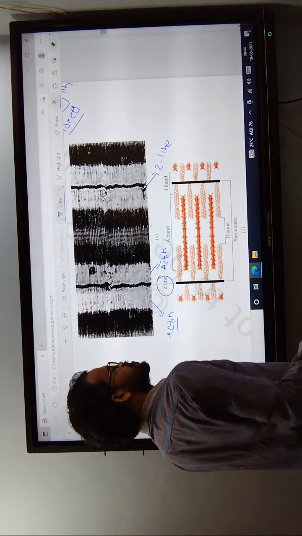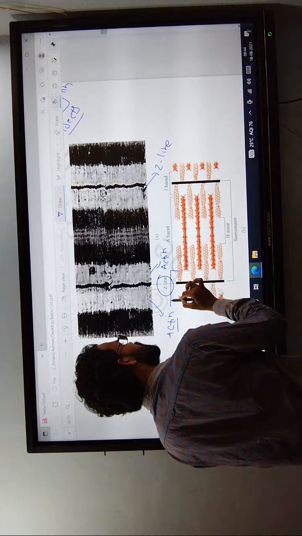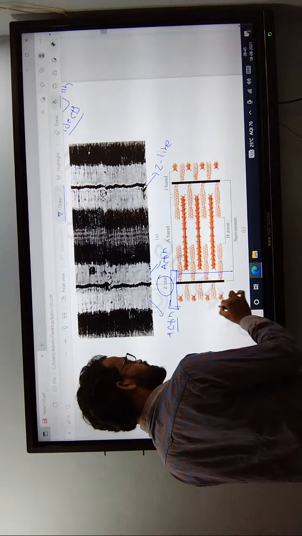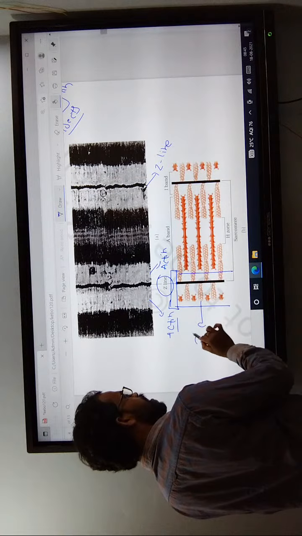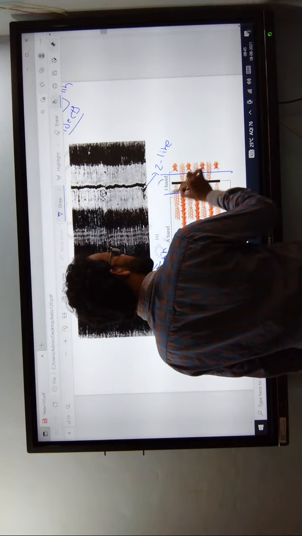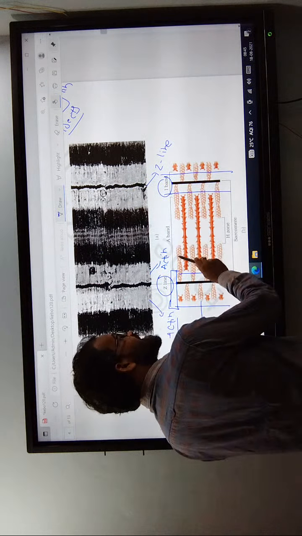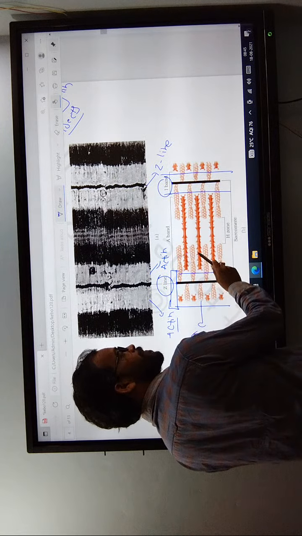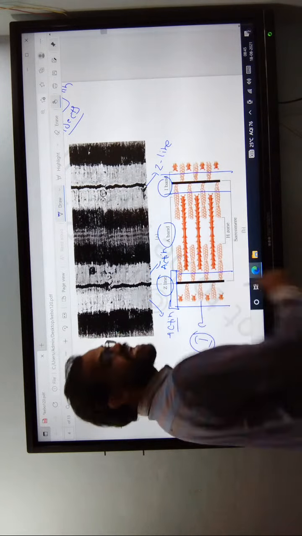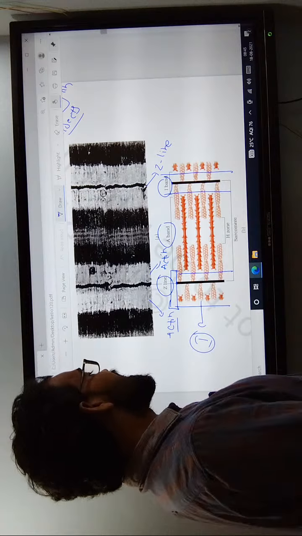This part has only actin filaments. It indicates the I band. Then there are actin and myosin together. This overlapping region is known as the A band.